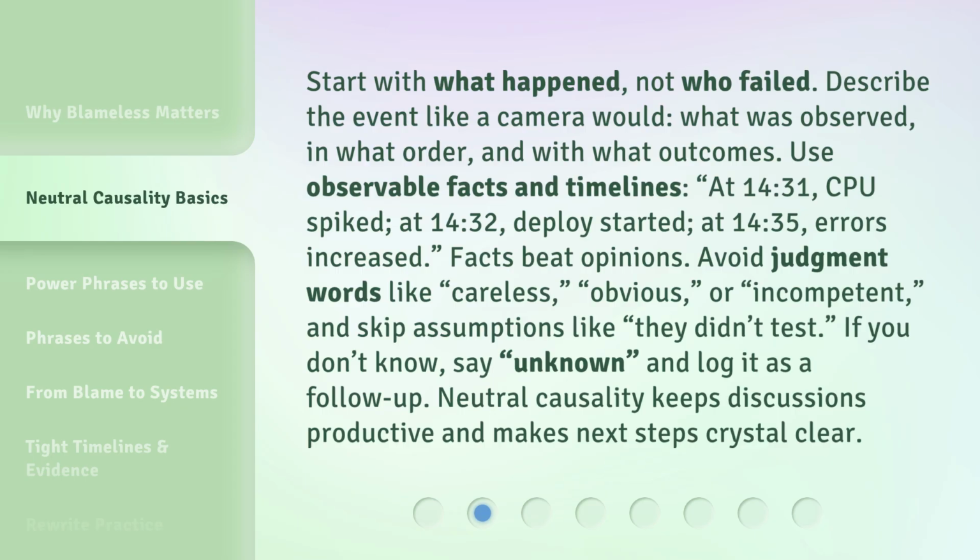Avoid judgment words like careless, obvious, or incompetent. And skip assumptions like they didn't test. If you don't know, say unknown and log it as a follow-up. Neutral causality keeps discussions productive and makes next steps crystal clear.